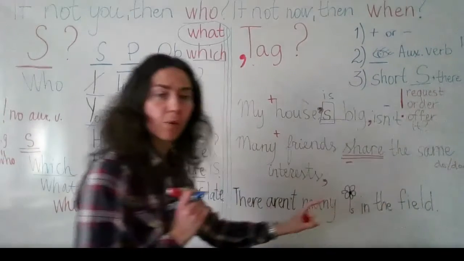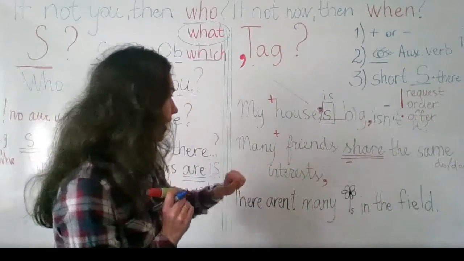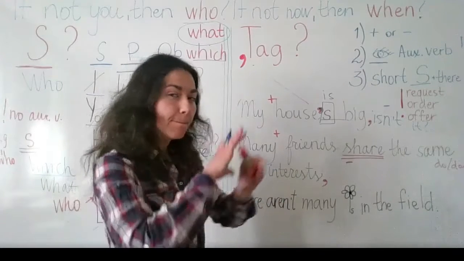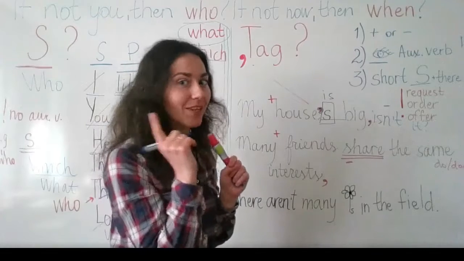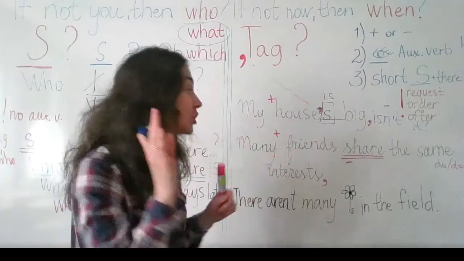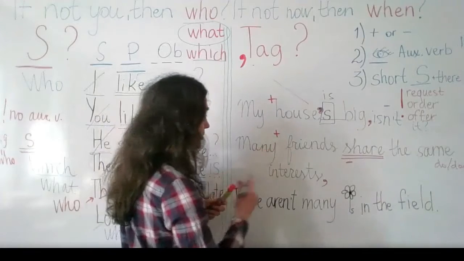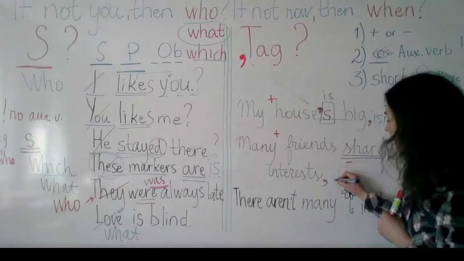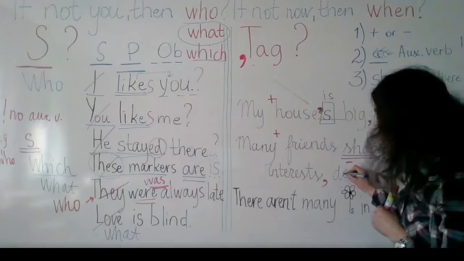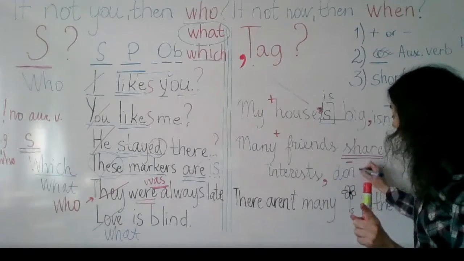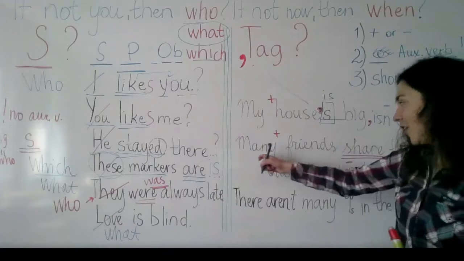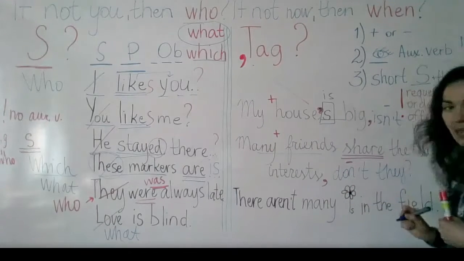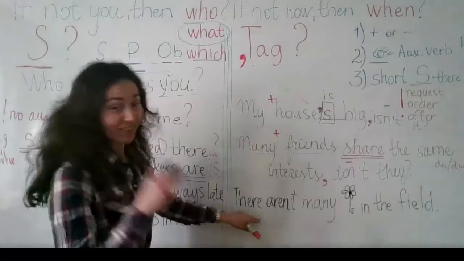So which of these forms should we use? Do or does if you have many friends? Does? Many, not one, not a single S. Many. Do. Many friends share the same interests. And again, we have do and we have to make it negative. So what should I write here? Do not or don't? Don't they? Don't they. Very good. So instead of saying many friends, we say they. Amazing.